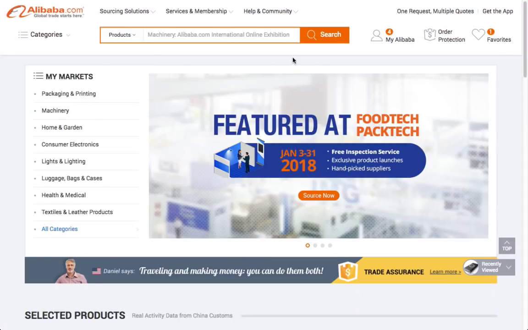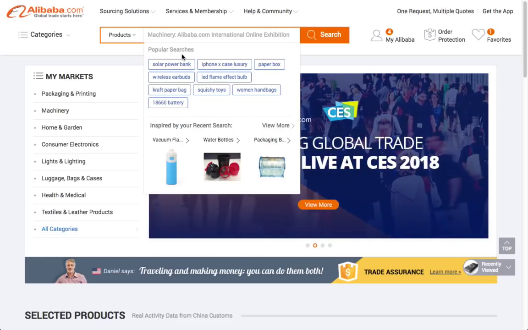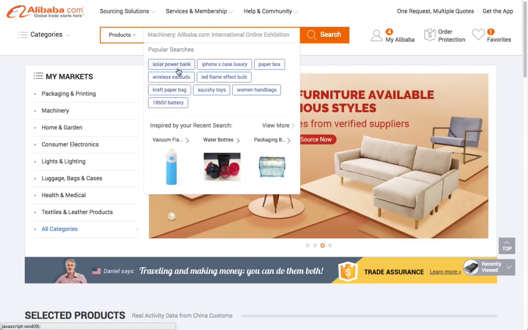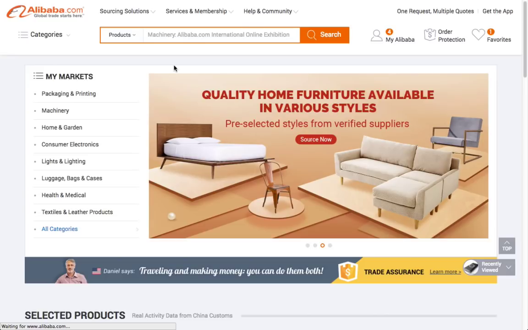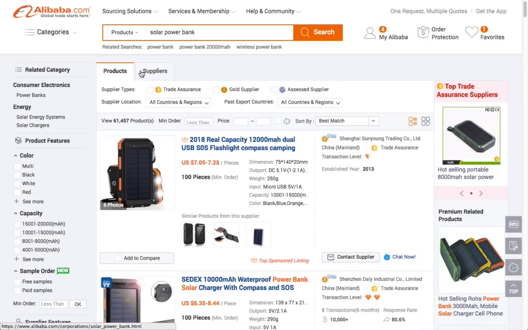Still, we need an example to talk about it. So let's click here, and as you can see, there are a lot of items that are most popular searched by buyers worldwide. Okay, so maybe we just take solar power bank as an example today. As you can see, Alibaba offers two functions to search the products. You can search by the products or search by the suppliers. Okay, so we first talk a little bit about searching by products.